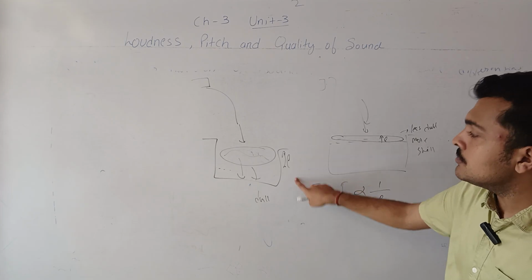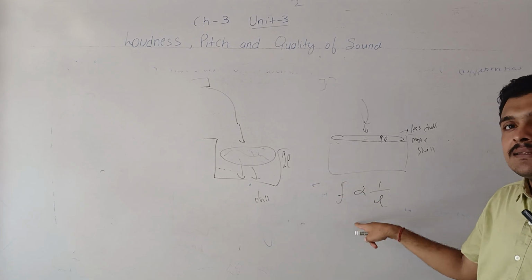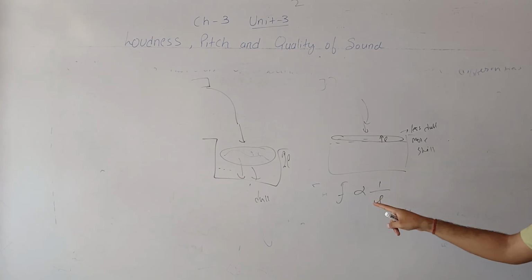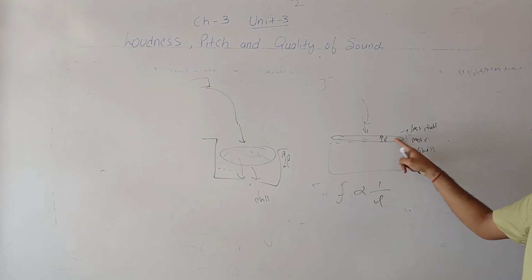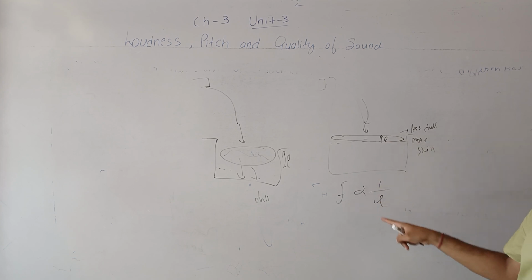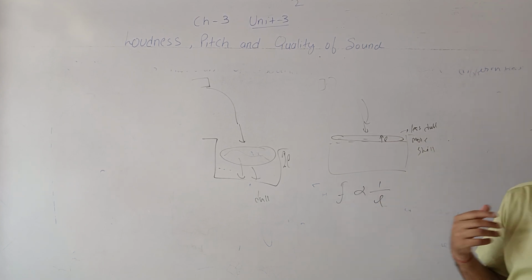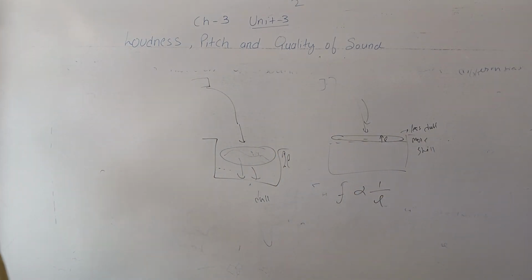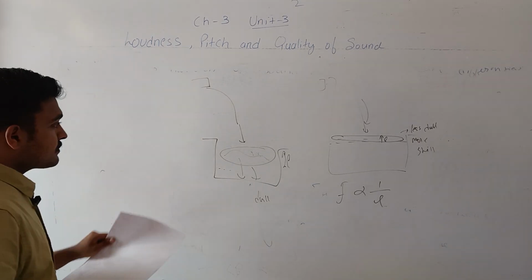So when the length is more, the frequency is less and the sound is dull. When the bucket is about to get filled, the length of the air column is less, therefore the frequency is more. So we hear a more shrill sound and we can estimate that the bucket is about to get filled. So this is the second quantity, which is known as the pitch.